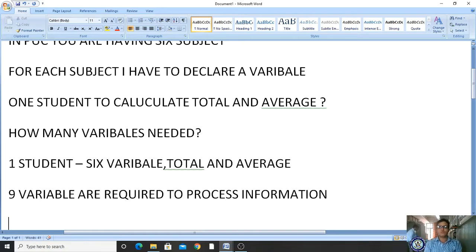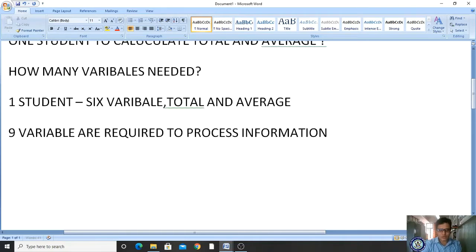Got it? For one student it requires 9 variables. Why? Because you are not having only 9 variables, yet it requires so many variables, but I am considering only your register number. If I consider your class, your name, your everything, then once again it will be increased. So I am considering only 9 variables. In these 9 variables, 6 variables are of 6 subjects, 2 variables are of total and average, and another variable is of your register number. Got it? So in total we require 9 variables for a single student.